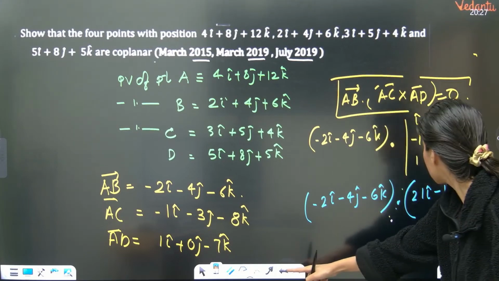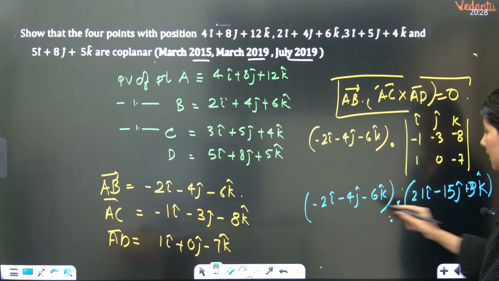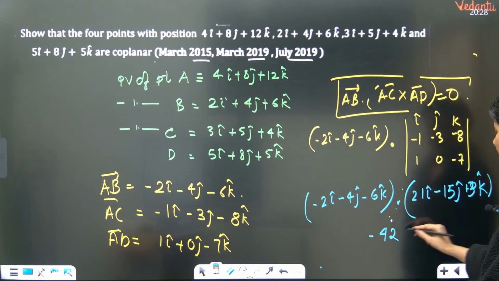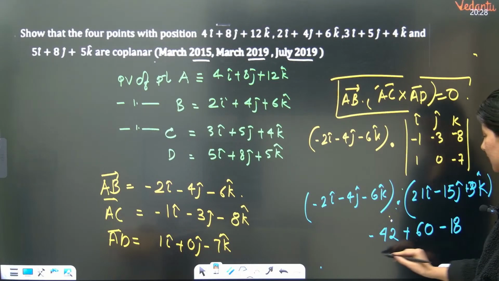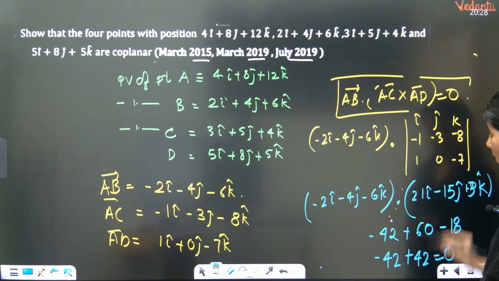Sorry, you are having 3 minus 3 K cap, 0 plus 3. Okay, so this is going to give you 42. Now dot product of minus 2I cap minus 4J cap minus 6K cap with 42, with a negative sign. Then we are having 60. Then we are having minus of 6 3s are 18. Can you see this is minus 42 plus 42, which is coming out as 0, hence proved.